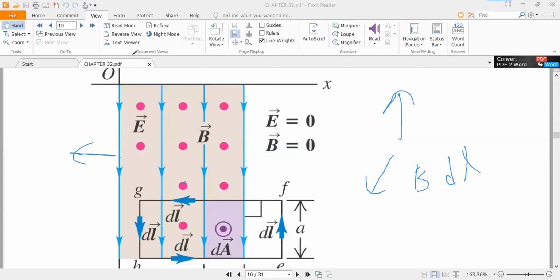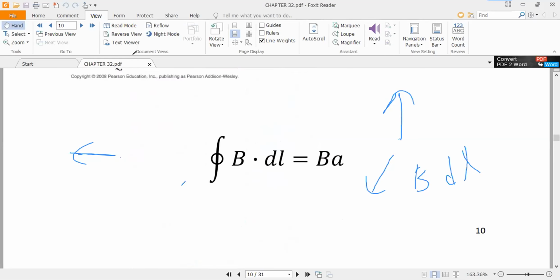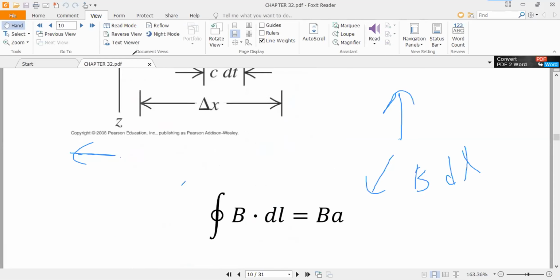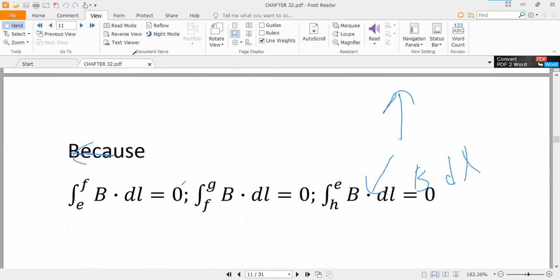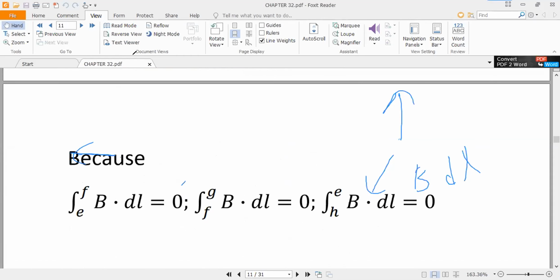Okay. So how will you calculate that B dot dl? All sides will be equal to 0. Only one will contribute.